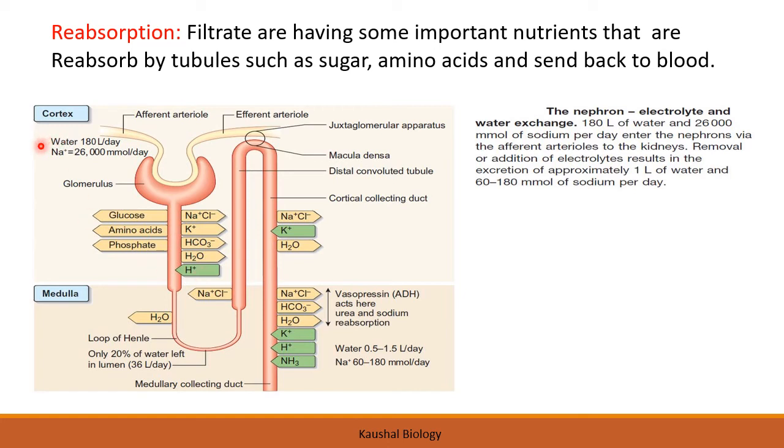Here is very important information: in one day this much water is filtered, meaning urine formation takes place. Around 180 liters of water passes through the nephron per day, and only around 0.5 to 1.5 liters of urine is formed a day.